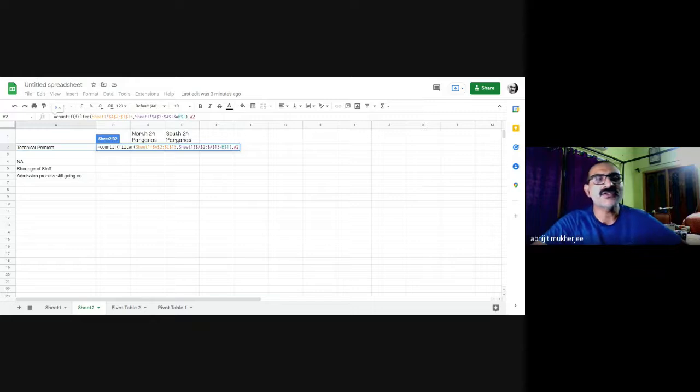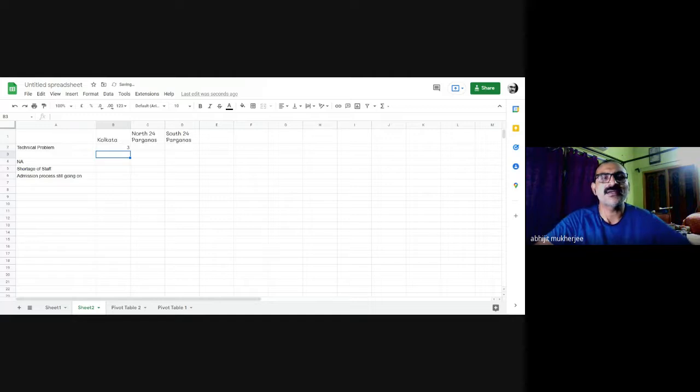In case of option also, I have to select all those options under column A, either A2 or A3 or A4. So A is constant, 2, 3 will change. So I insert the dollar sign in front of A, close brackets, and yes, I get my first number. This number 3 is 3 schools of Kolkata who have selected technical problem as one of the reasons for incomplete UDIs.